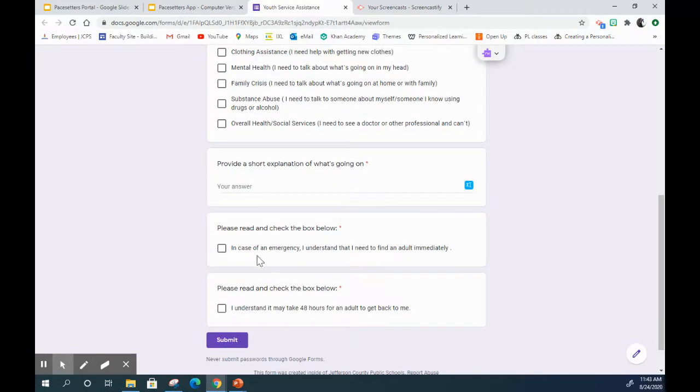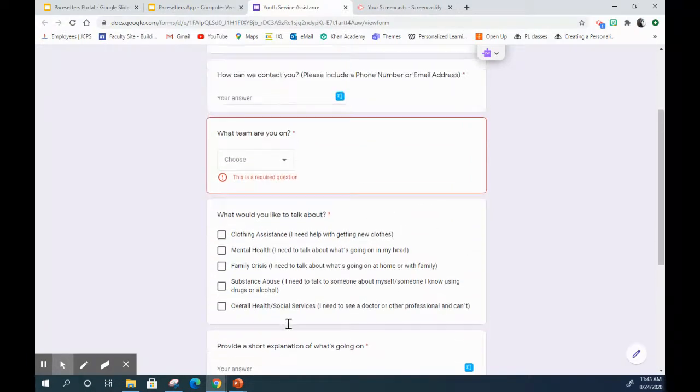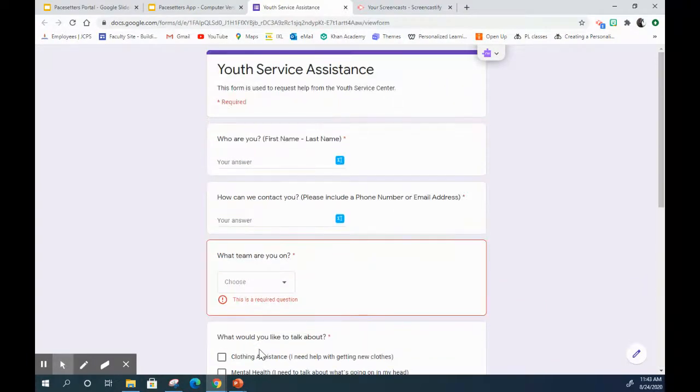And then also we want you to know if it's an emergency, understand that you need to talk to an adult immediately. And then by checking the second box, you understand that it may take up to 48 hours for an adult to get back to you. This information will be sent to whoever can best service your needs. If you have any questions, you can ask one of your teachers, and we can also help you along the way filling out this survey.